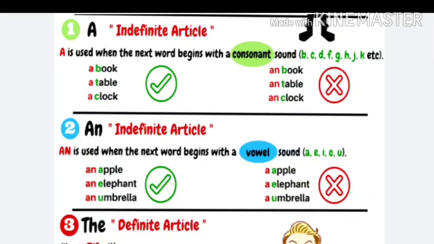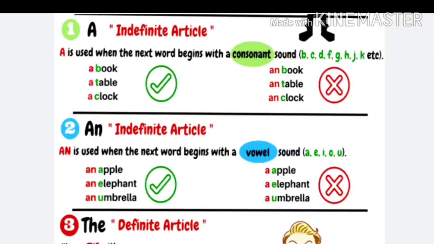Indefinite articles a or an are used to make the position of a noun indefinite or uncertain. Understood? For example, he saw an old man. Second, there was a king. Example 3, a dog was barking at night.